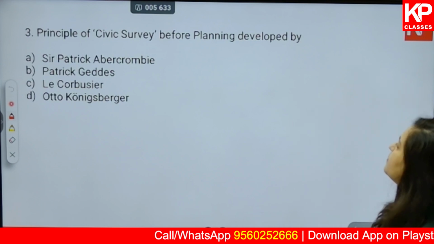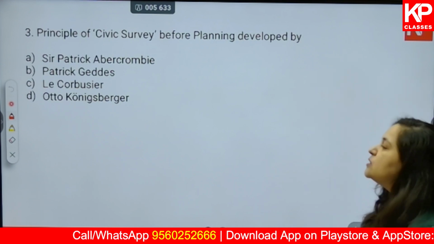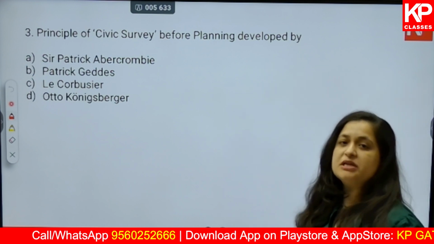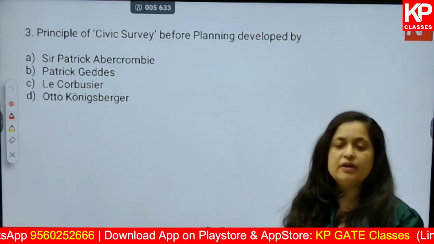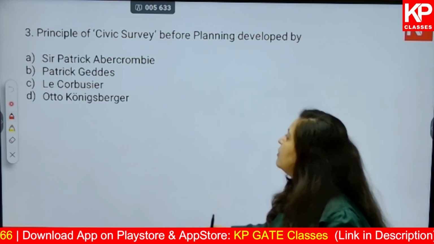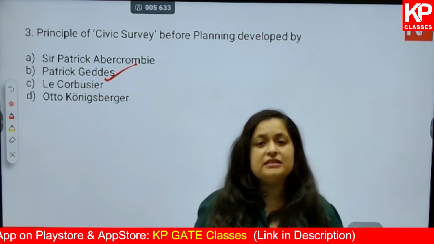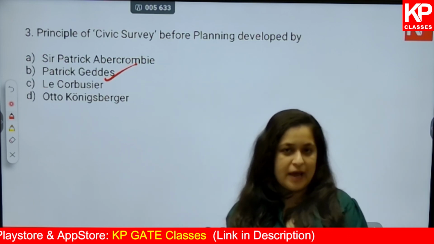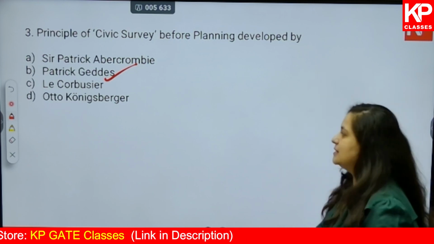Next, principle of civic survey before planning developed by. So if you look at the original question paper, the correct answer was not given and marks to all was given in this particular question. We have changed the options to accommodate the correct one, which is Patrick Geddes. So Sir Patrick Geddes, also called as father of modern town planning, gave 2 very important concepts.